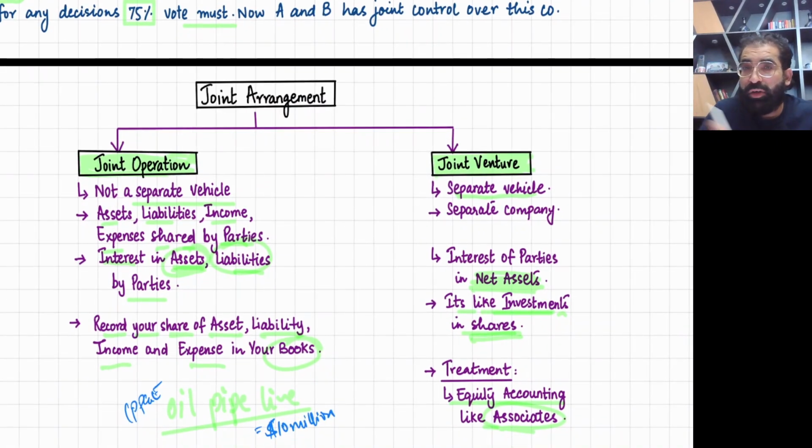But for these two accounting treatments, the first thing is joint arrangement. First of all, a joint arrangement, and for a joint arrangement, joint control is a must.